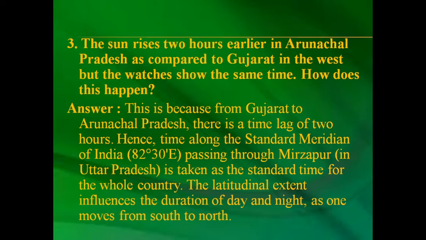Hence, time along the standard meridian of India, that is 82 degree 30 east, passing through Mirzapur in Uttar Pradesh, is taken as the standard time for the whole country. The latitudinal extent influences the duration of day and time as one moves from south to north.